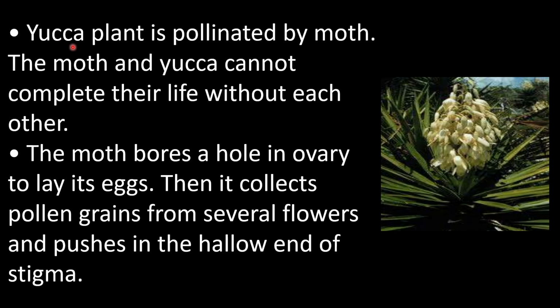The yucca plant is pollinated by a moth. The moth and yucca cannot complete their life without each other. So this is one interesting example. You can see that the moth bores a hole in the ovary to lay its eggs. Then it collects the pollen grains from several flowers and pushes them into the hollow end of the stigma.